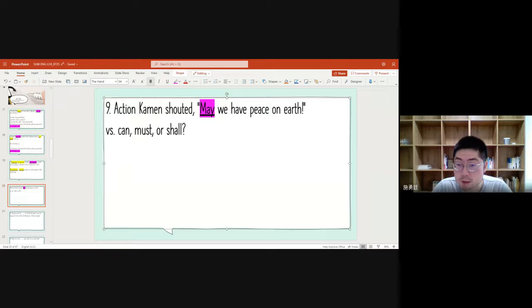And in this one is not going to have a question mark. That's because this one will be like a request. You try to ask someone to do something. So this is not a question. You just want to have this kind of thing to happen. So that's why we don't need a question mark here. It's just like we try to make a wish and we try to tell our hope. Then you say, "May we have peace on earth," right? So this one will be the one that is quite special at this point, right?